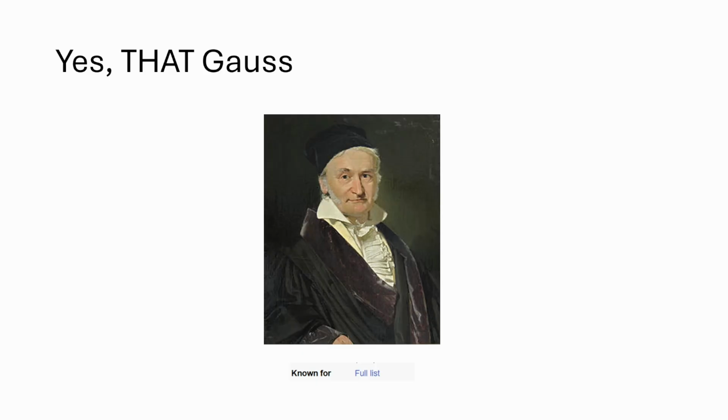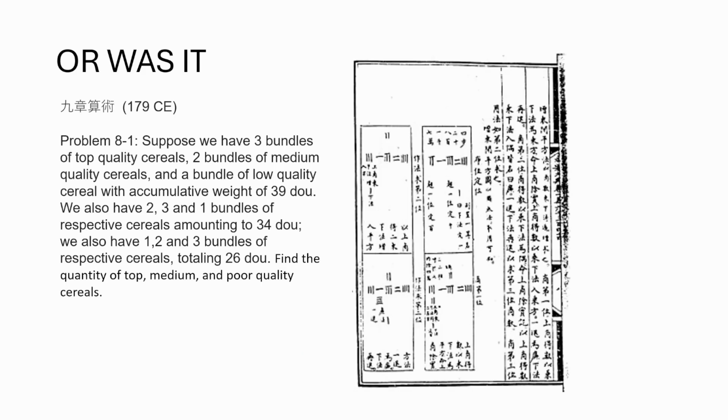So as much as he gets credit for so many things, he actually doesn't deserve credit for this one. Carl Friedrich Gauss did not invent Gaussian elimination. It turns out it was named for him in the 20th century by people who didn't know history. He didn't invent it. He did develop the notation, more or less, that we use today. And that notation is slick and it certainly reduces the pain in the process. So he gets some credit, but he did not invent the method. The method was invented at least 1800 years before he did it.